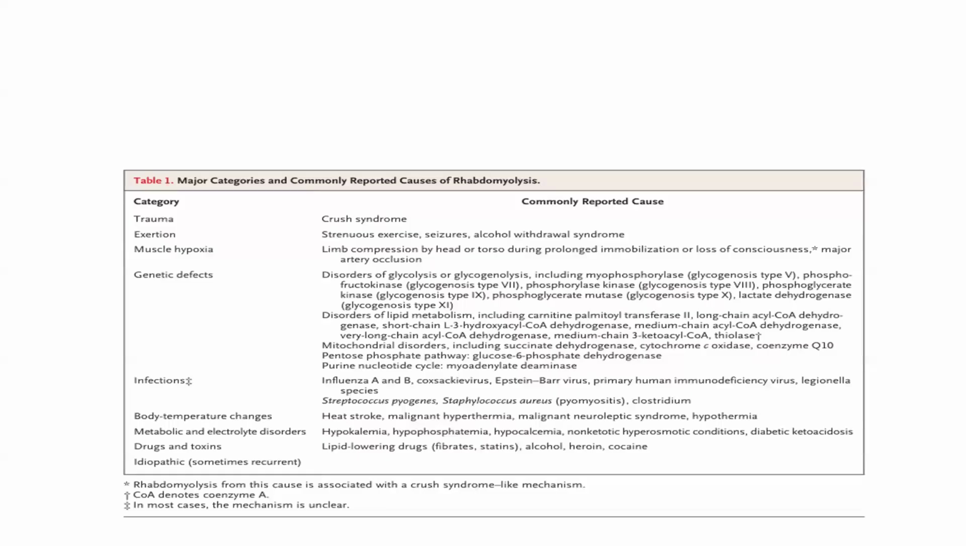Then some genetic defects may result in rhabdomyolysis, like disorders of glycolysis and gluconeogenesis, including phosphorylase, phosphofructokinase, phosphoglycerate kinase, and phosphoglycerate mutase. Then disorders of lipid metabolism, including carnitine palmitoyl transferase, long chain acyl-CoA dehydrogenase, short chain L-3-hydroxyacyl coenzyme A dehydrogenase, then mitochondrial disorders, including succinate dehydrogenase, cytochrome C oxidase, coenzyme Q10, pentose phosphate pathway, G6PD deficiency, then the purine nucleoside cycle, like myoadenylate deaminase.